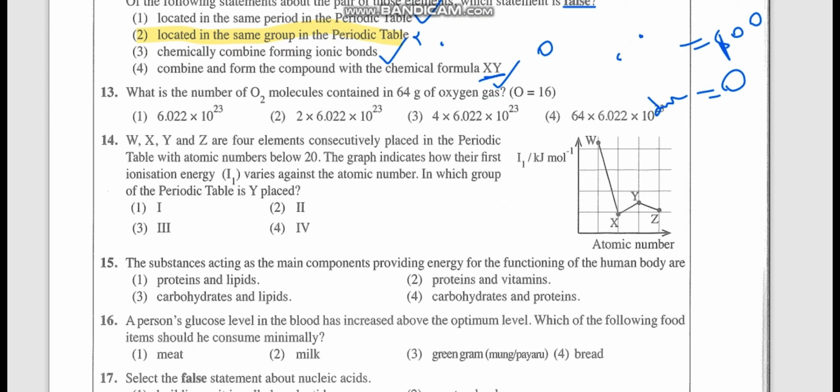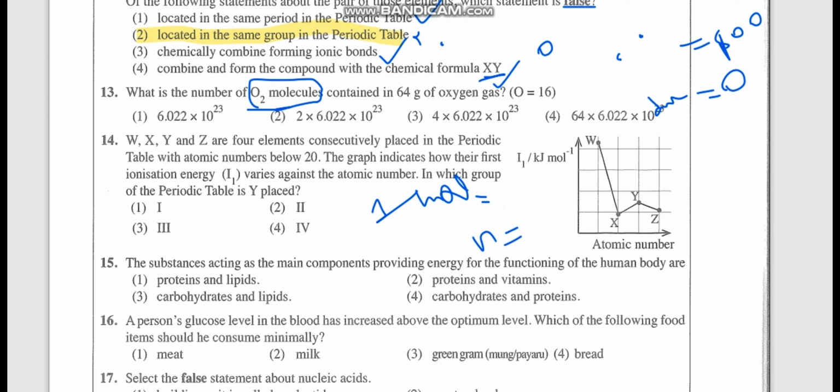13th one. What is the number of O2 molecules contained in 64 grams of oxygen gas? Let's find the moles. They are asking for O2 molecules, so we need the Avogadro constant. 1 mole has 6.022 × 10^23 atoms or molecules. So 1 mole of O2 has 6.022 × 10^23 molecules. Here we should find how many moles of O2 molecules there are.